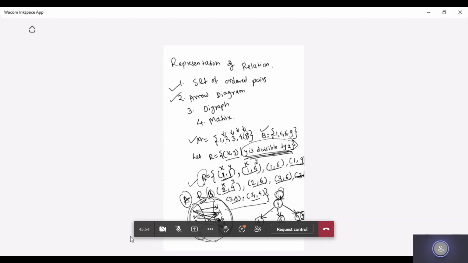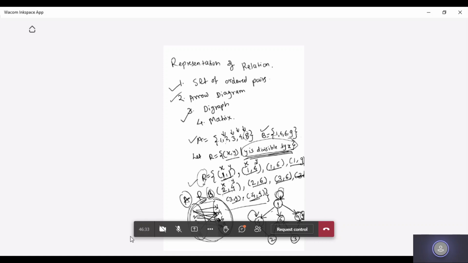Now go to the next ordered pair, 2 to 4. Somewhere here 2 is connected to 4, and 2 is connected to 6 also. So somewhere here I'll put 2. So 2 is connected to 4, 2 is connected to 6. Now I have to get 3. Now 3 is connected to 6 and 9. So I can have a location somewhere here, 3 to 6 and 3 to 9. And finally, this would be a digraph for the given relation R.